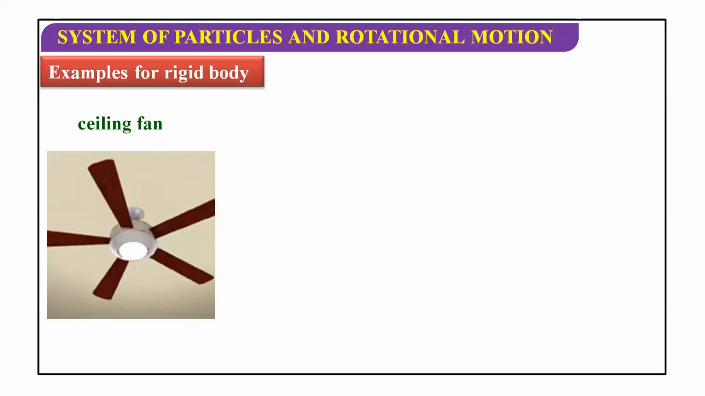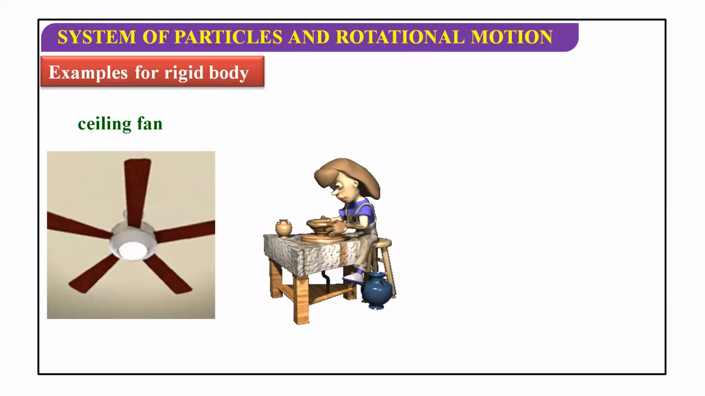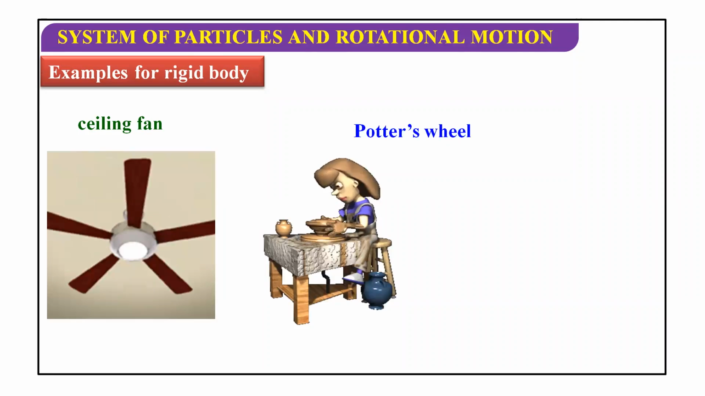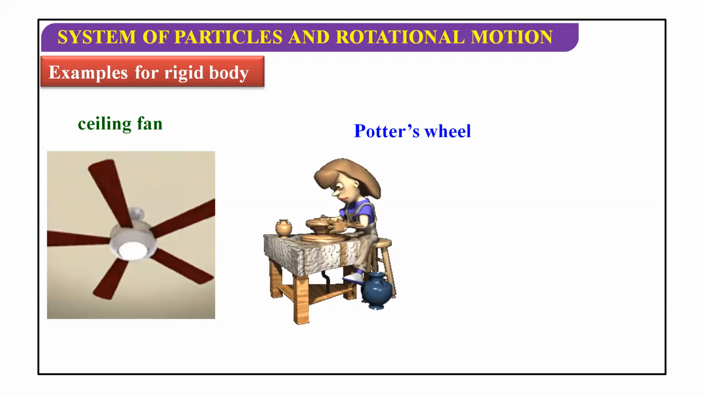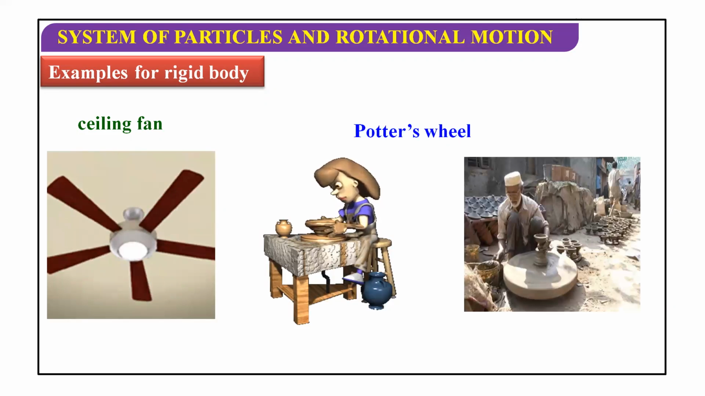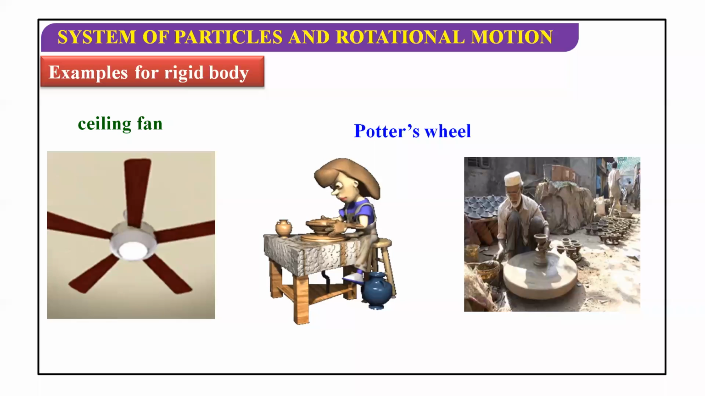Okay. Ceiling fan is a rigid body. What about this one? Will it be a rigid body? Think carefully. Will it be a rigid body? No, sir. Why? Tell me. Will it be a rigid body? Yes, sir. What happens to the distance there? Sir, it is constant, sir.